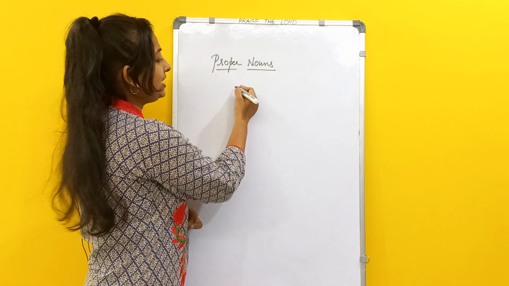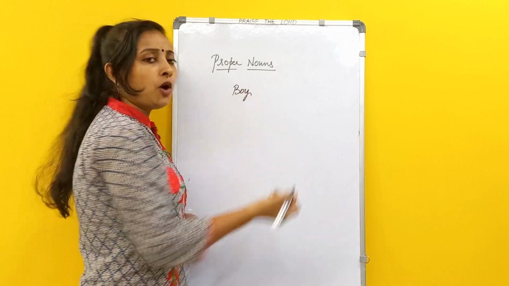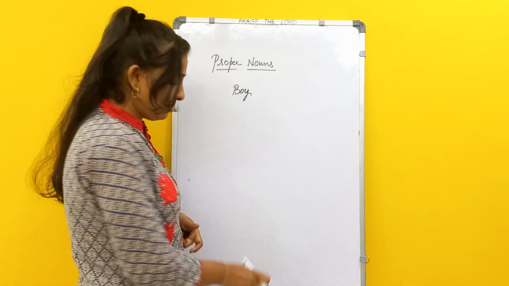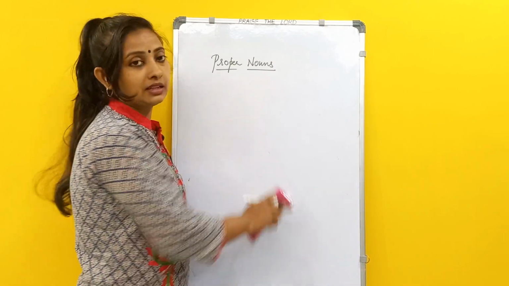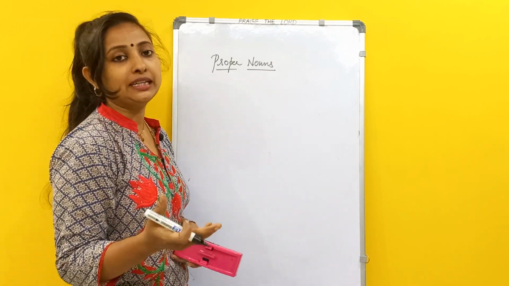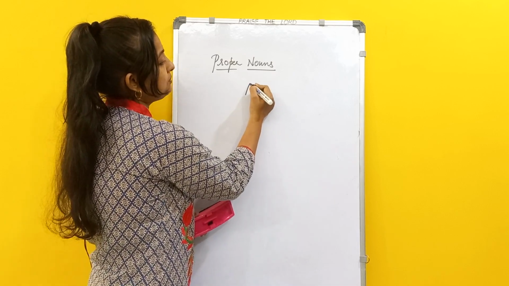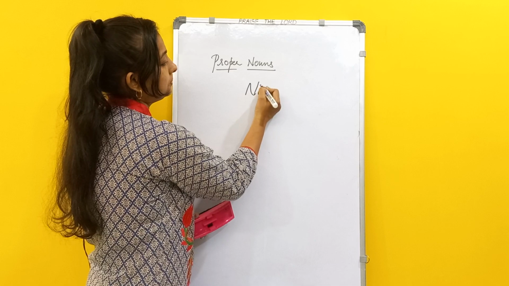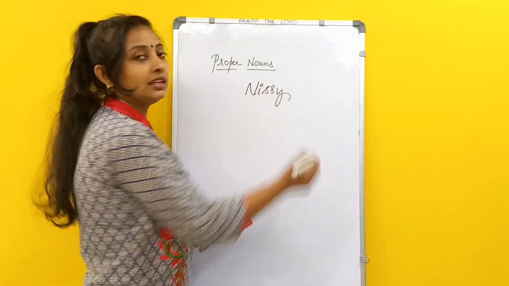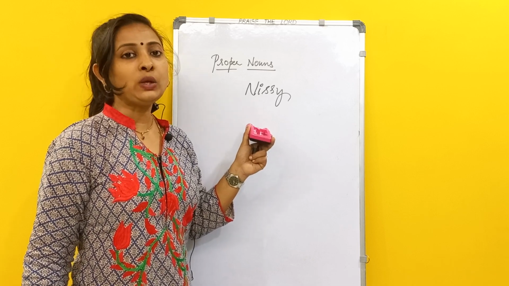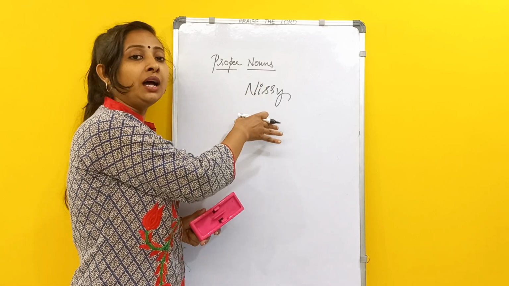So if I am saying a boy, boy is simply a common noun. But if I am particularly telling about a name, if I am mentioning a name, then this will become a proper noun.